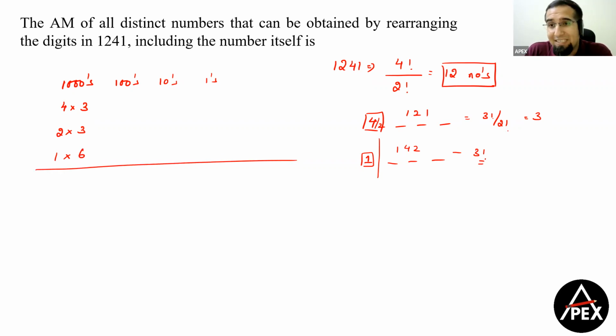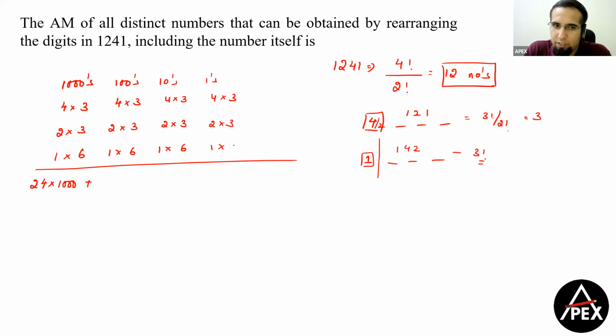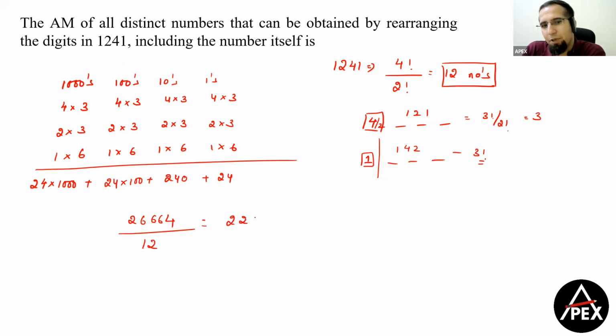So what is the total contribution here? 4 threes are 12, 2 threes are 6, 1 sixes are 6. 6 plus 6 is 12, 12 plus 12 is 24. And the place value is 24 into 1000. Similarly, 4 in the hundreds place will be 3 times, 2 in the hundreds place will be 3 times, and 1 in the hundreds place will be 6 times. The same holds for the tens and ones places. So this will give you 24 into 100, plus 24 into 10, plus 24 into 1. If you add all these, you get 26664 as the final sum, and I have to divide this by 12, and our final answer here becomes 2222.